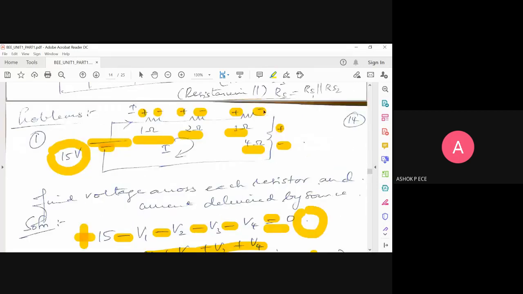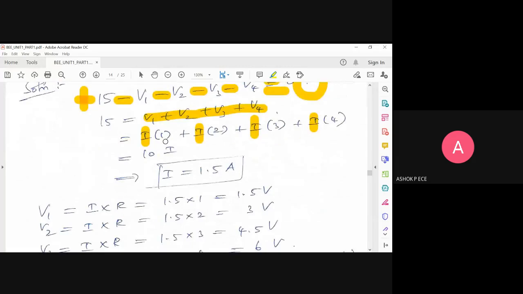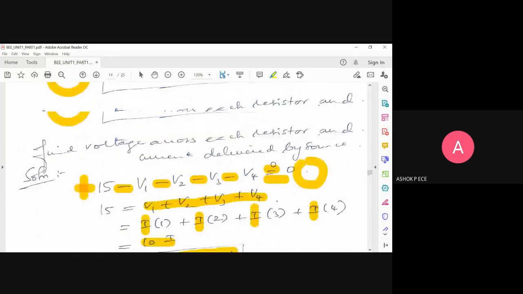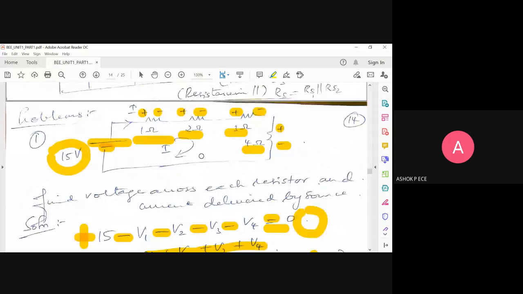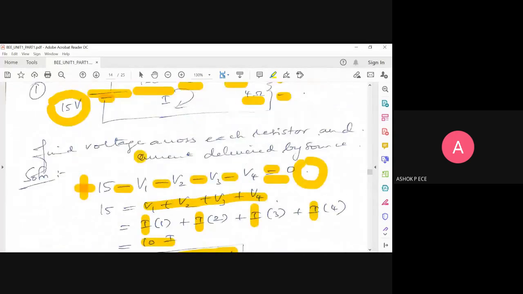So here all the elements are in series, so the same current is going to enter and come out of each element. So my current is going to be same. So you can add: 1 plus 2 plus 3 plus 4 is 10i. So I get the value of current as 1.5 amperes. So the 15 volt source is going to deliver 1.5 amps of current. So one part of the question is over.